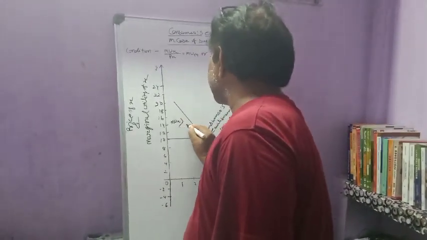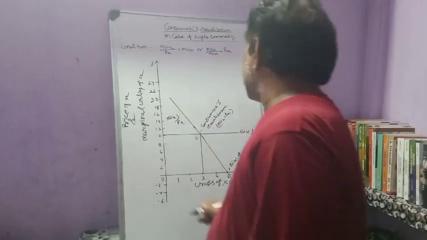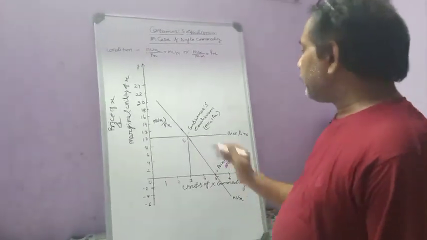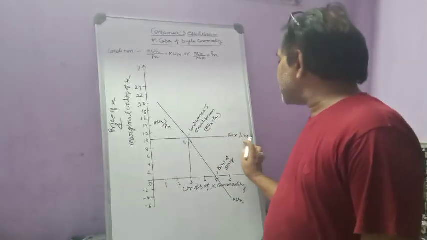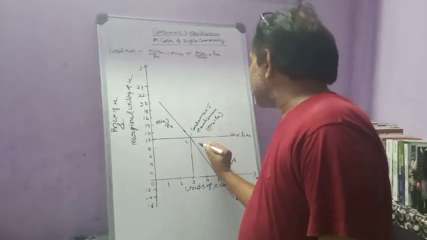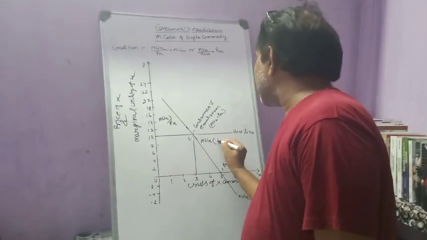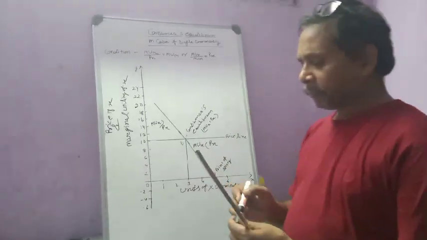But below this price line, it indicates that MUX is less than PX.